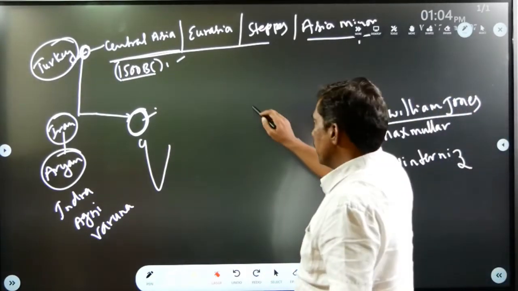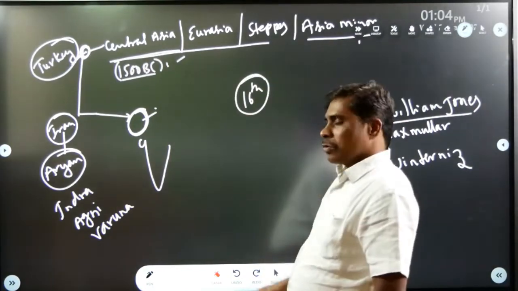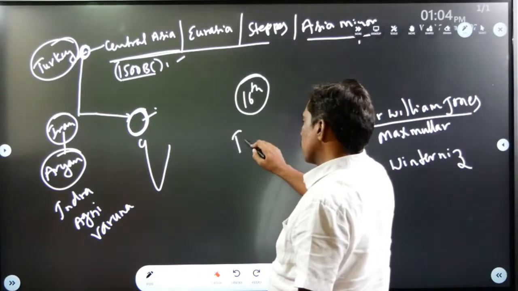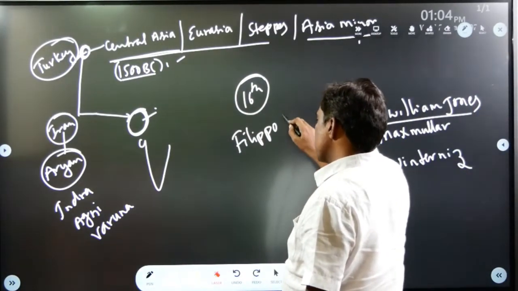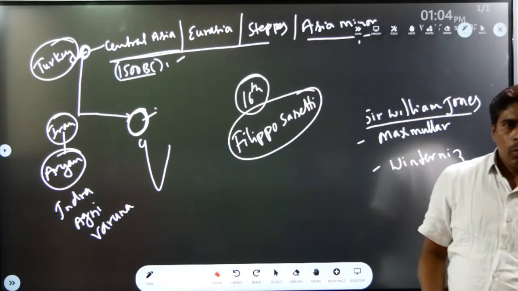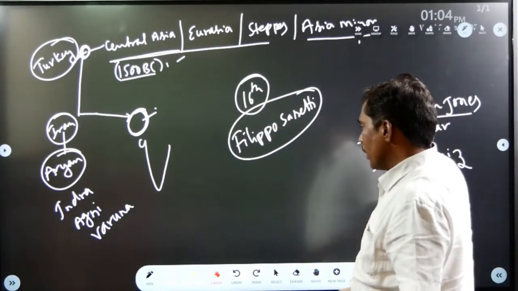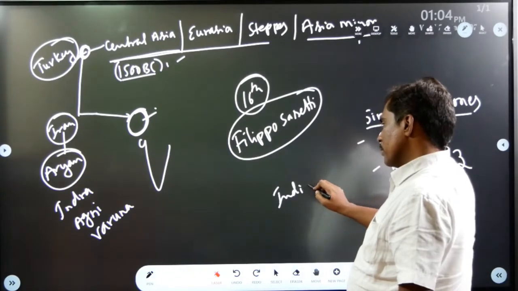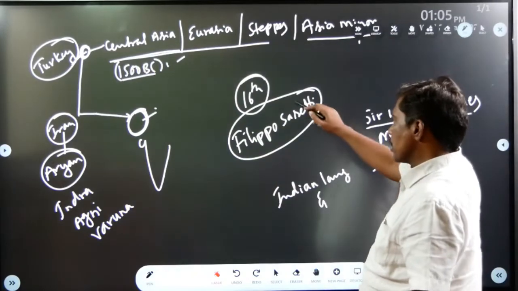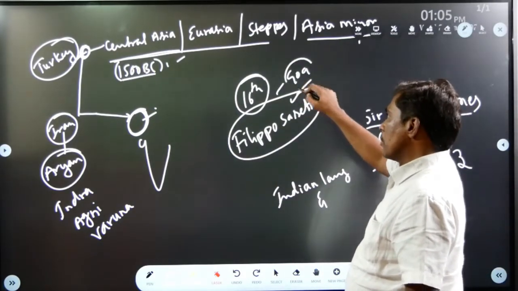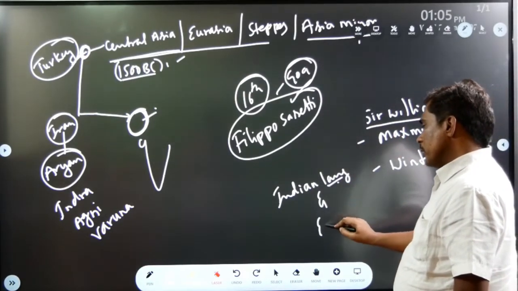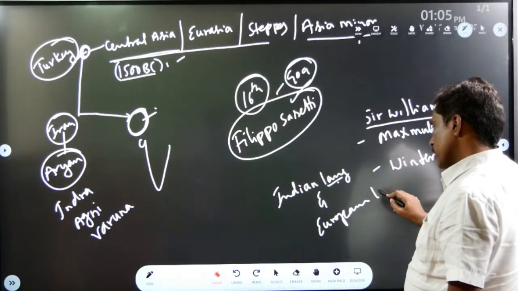See, in the 16th century AD, one European scholar who settled in Goa, Filippo Sassetti, was the first European scholar who identified the similarities between Indian languages and European languages. He actually lived in Goa. He was Portuguese. He identified the similarity between Indian languages and European languages.